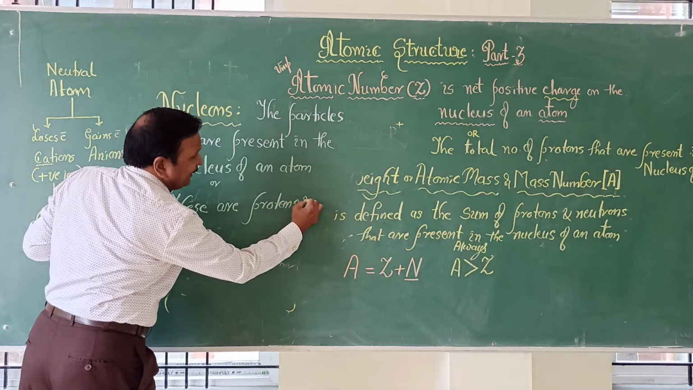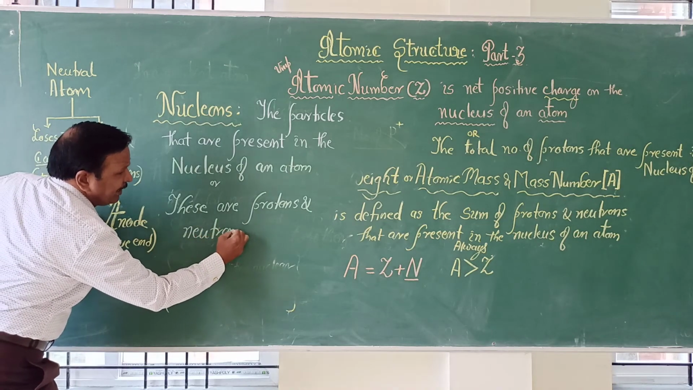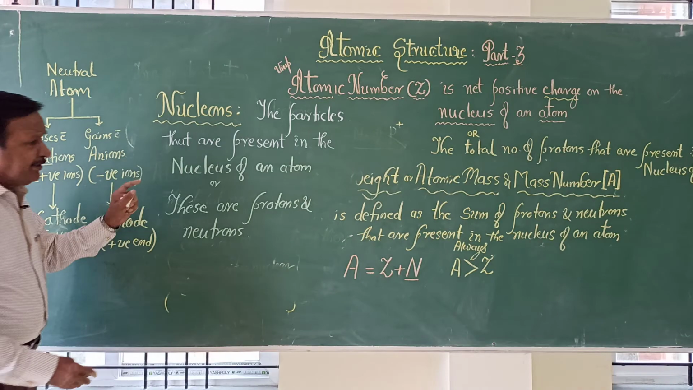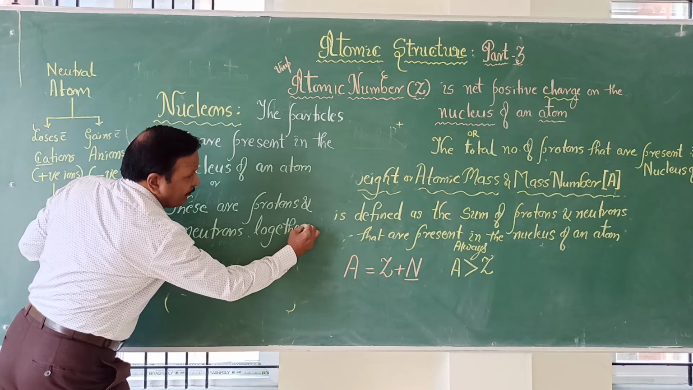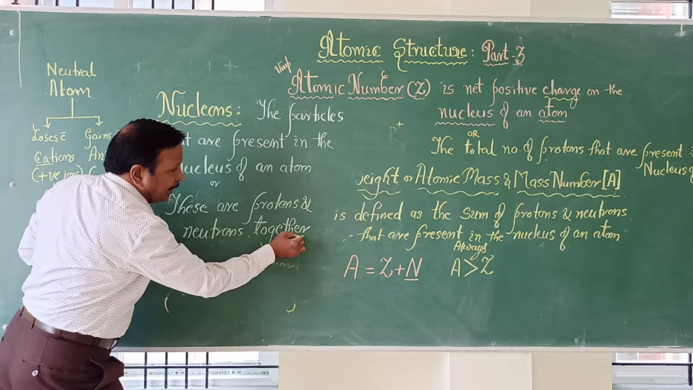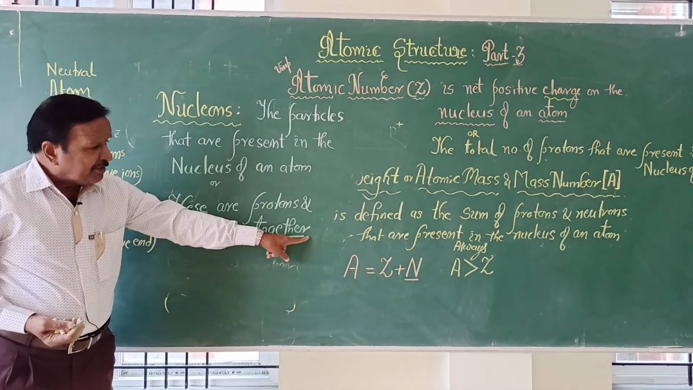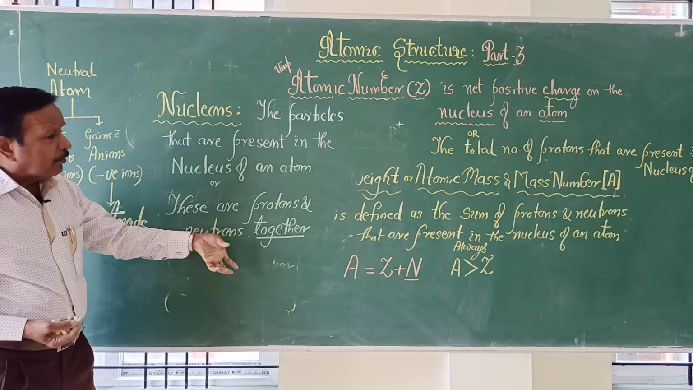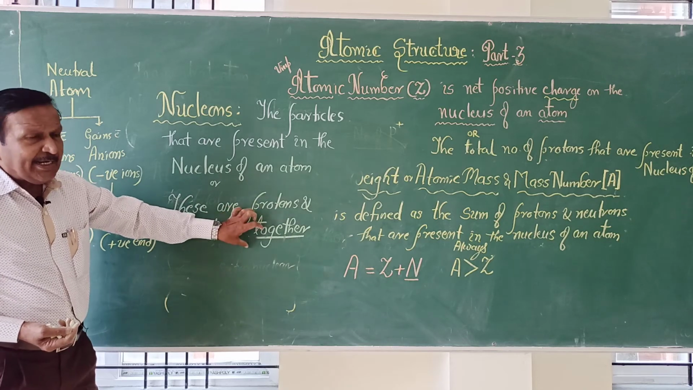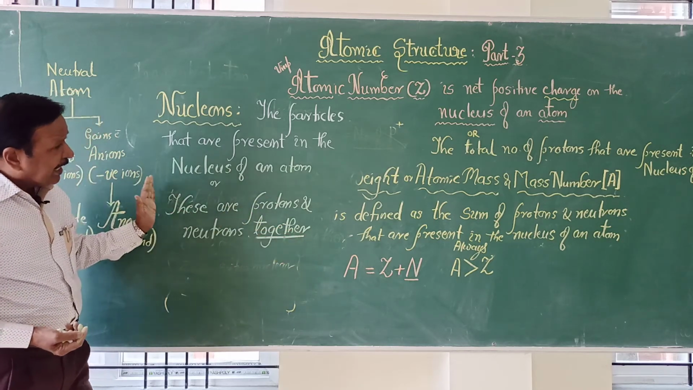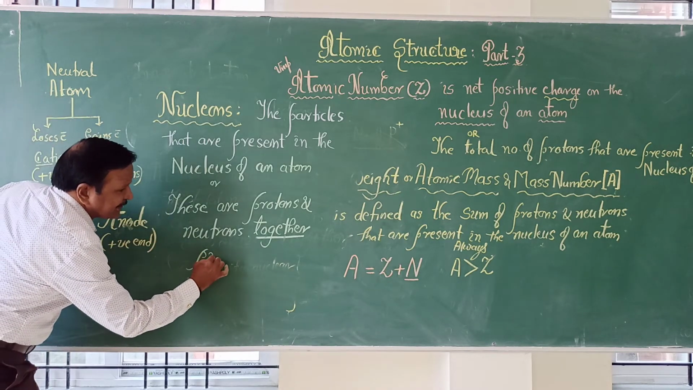Remember, together. These are protons and neutrons together. So you write "together" only once. Don't split. Together you have to write only once, at a stretch. If you split it into two separately, the meaning will be different. So these are protons and neutrons together present in the nucleus.